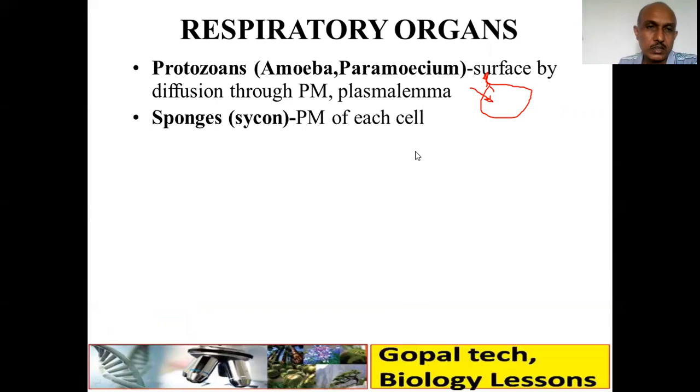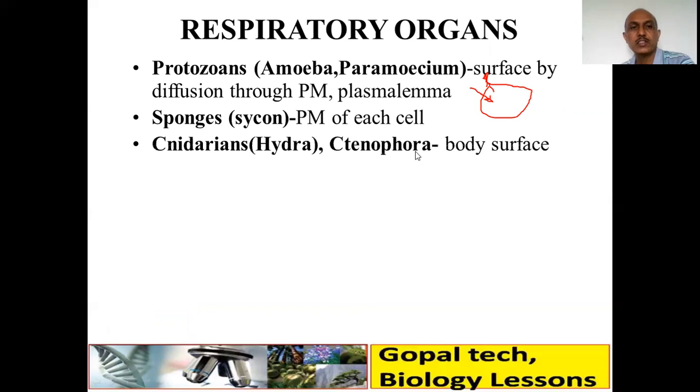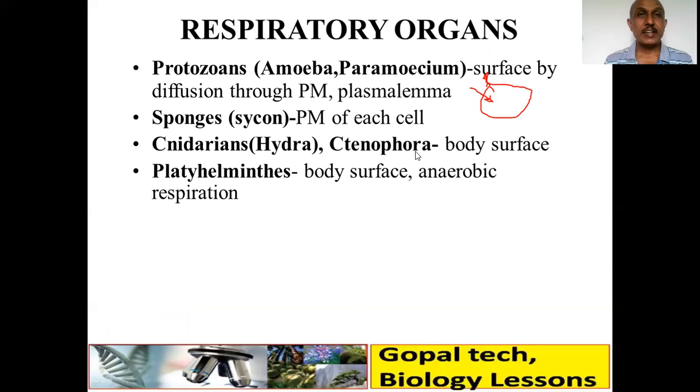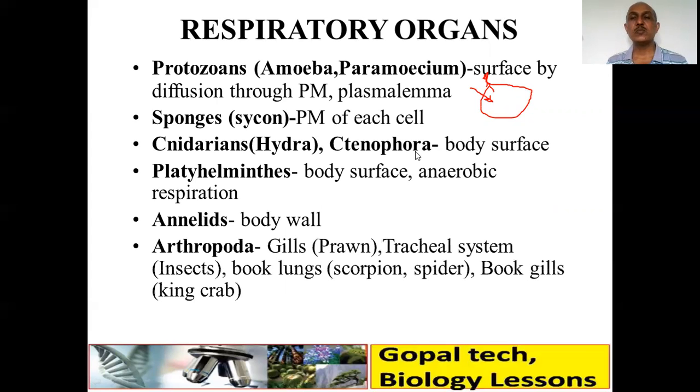Then sponges, for example Scypha: the plasma membrane of each cell, because it is a multicellular organism. Then cnidarians like Hydra or Ctenophora, the body surface. In Platyhelminthes, including Planaria, the body surface, but most of them show anaerobic respiration. Then Annelids, that is the body wall. In the earthworm, the skin is the respiratory organ.